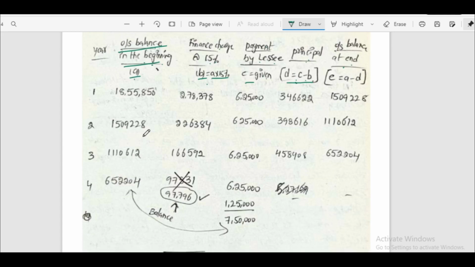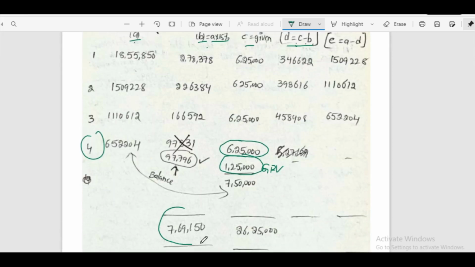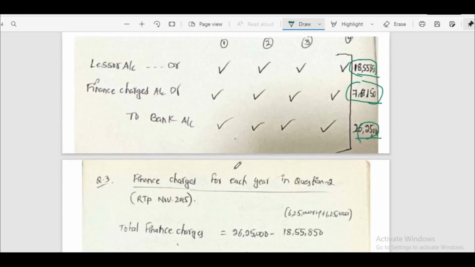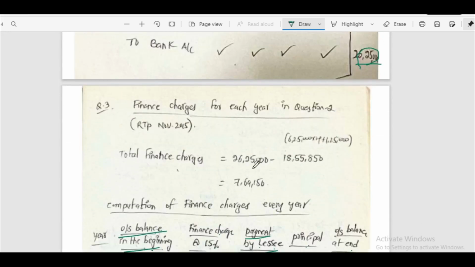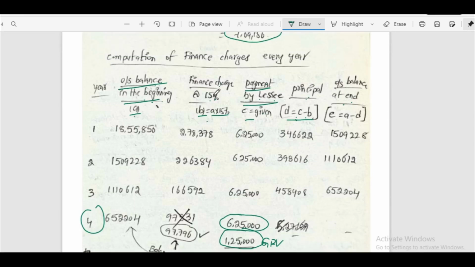Like that we will do for 4 years. In the 4th year, we have to consider gross residual value also. Payment by lessee is the actual lease payment plus gross residual value. So here total should match with our total 7,69,150. This is how to calculate finance charges every year.